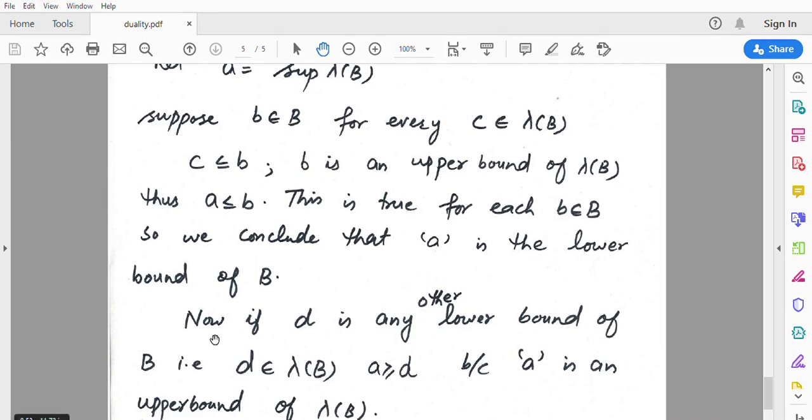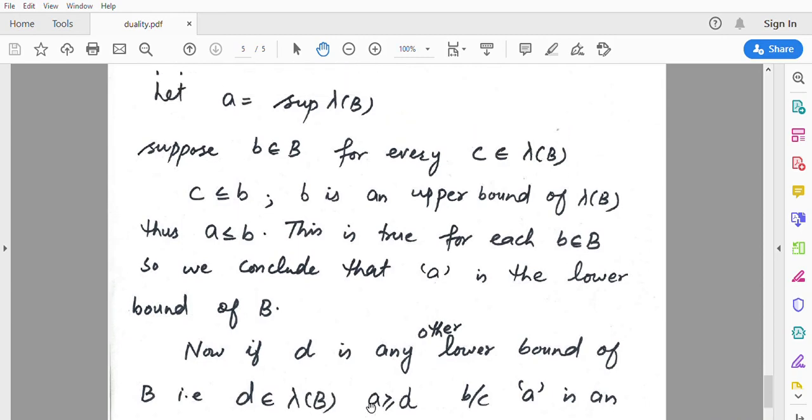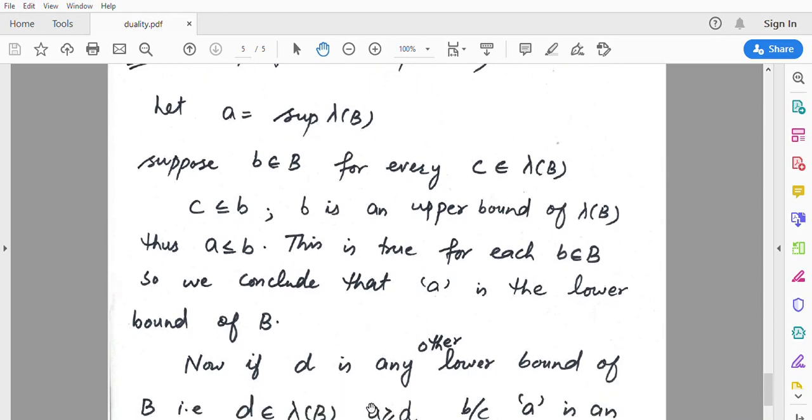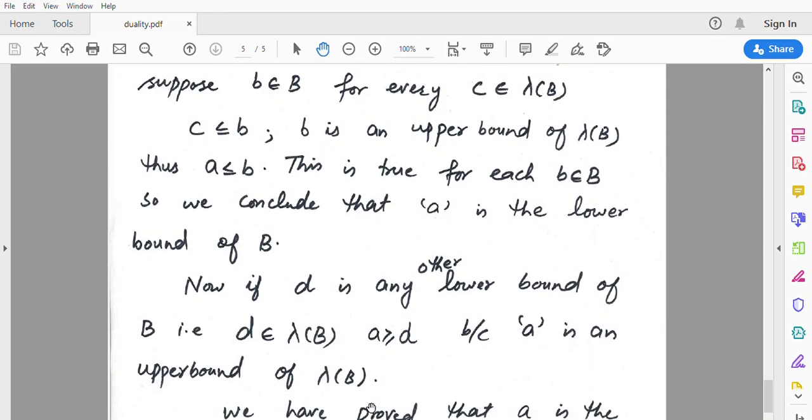For this, let us take an arbitrary lower bound of B. If D is any other lower bound of B, then D must belong to the class of lower bounds of B. So D belongs to lambda of B. From here we can say that A is greater than or equal to D, because A is an upper bound of lambda of B.